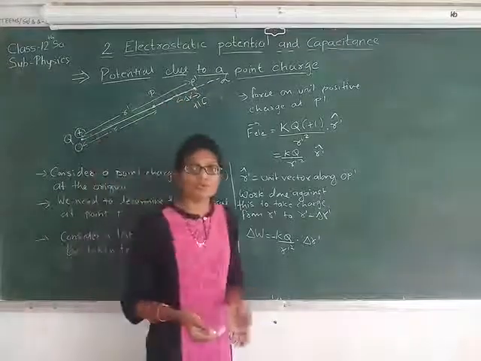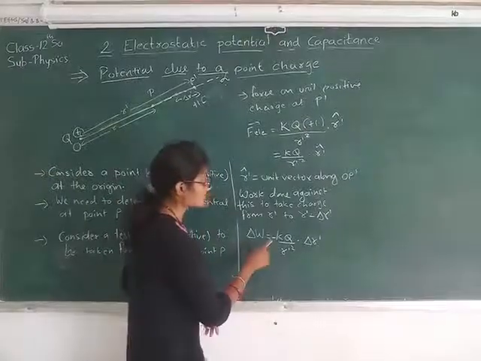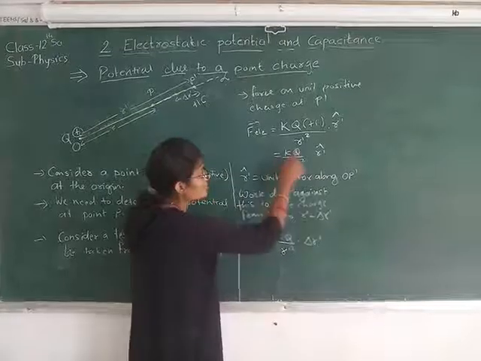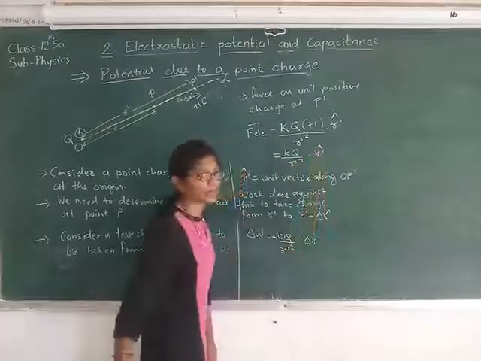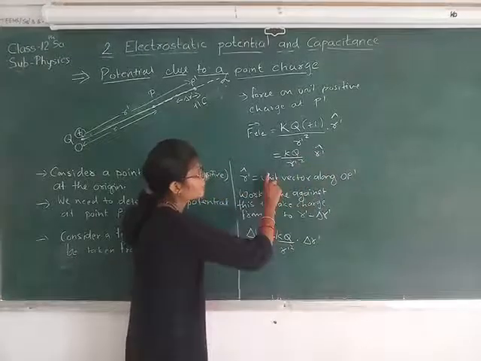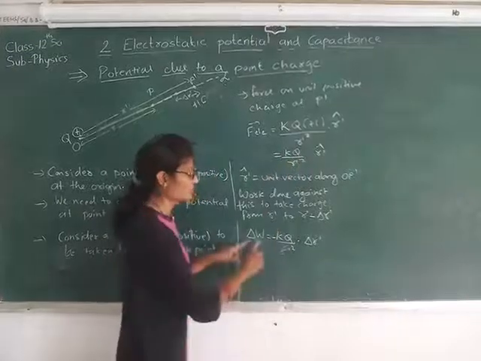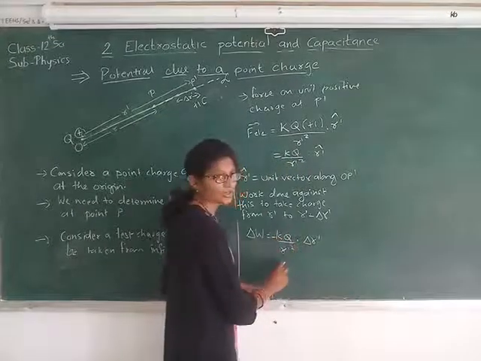That means an external force has to be provided, which is against the repulsive force. So it is minus kq upon r dash square, delta r dash. The electric force is kq upon r dash square into the unit vector r dash cap, and so the external force will be minus of this. So the work done by the external force will be minus of this electric force.